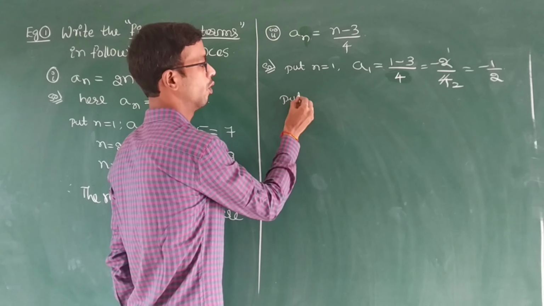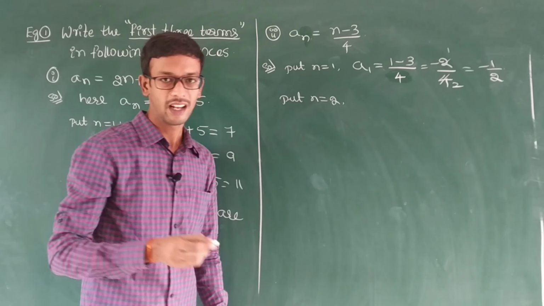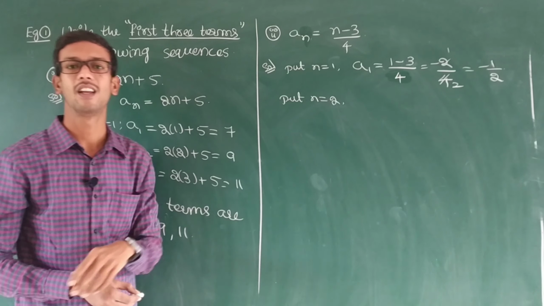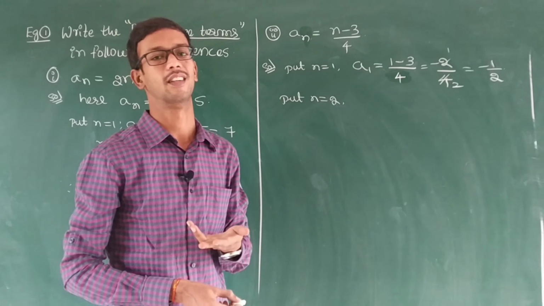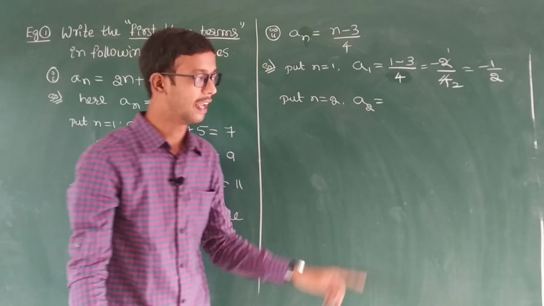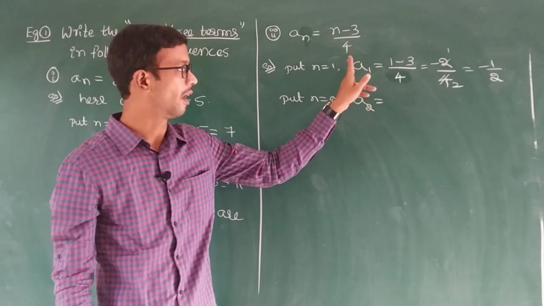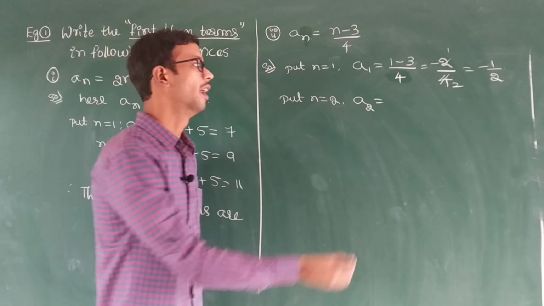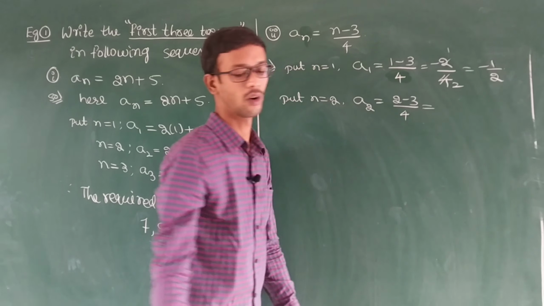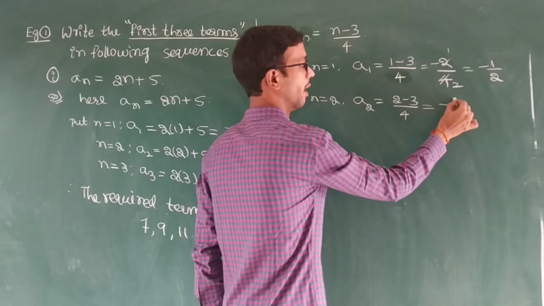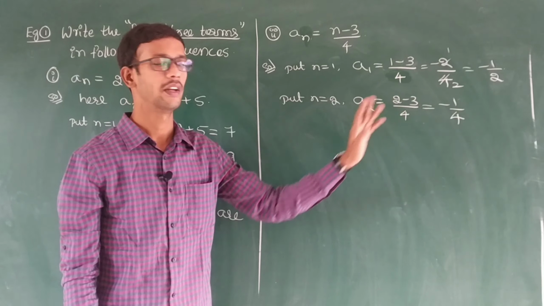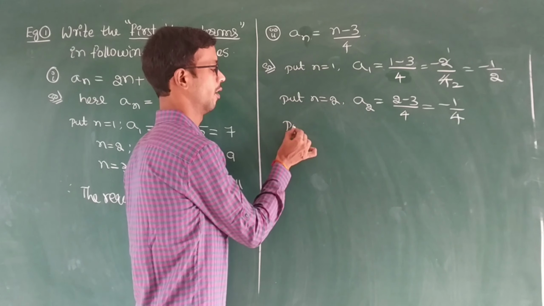Next put n equal to 2. Sir, why are you taking n equal to 1, n equal to 2? We have to find the first 3 terms, first 3 numbers, that is nothing. So n equal to 2, substitute 2 here. A2 means what? Second term. A1 is nothing but the first term. Next here substitute 2 minus 3 by 4, minus 1 by 4. 2 minus 3 is minus 1, divided by 4 as it is 4.